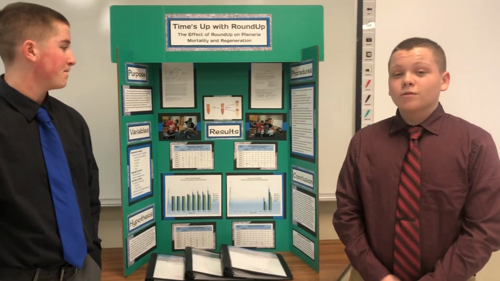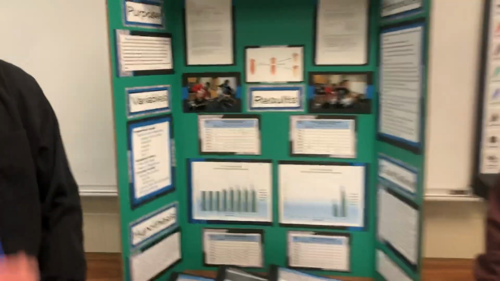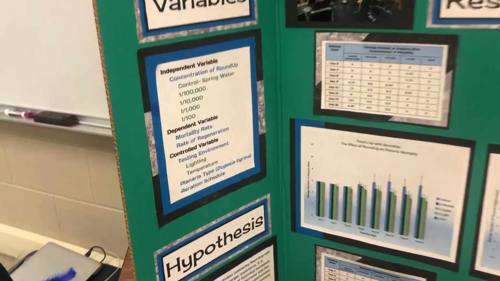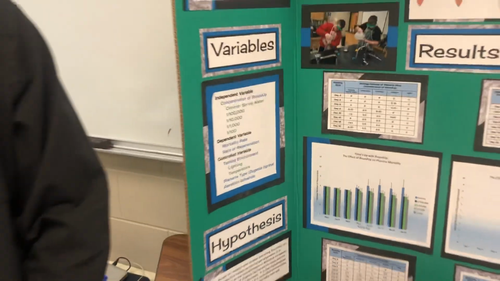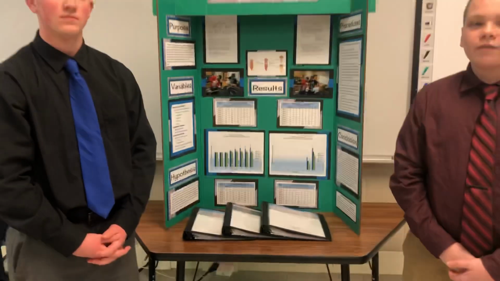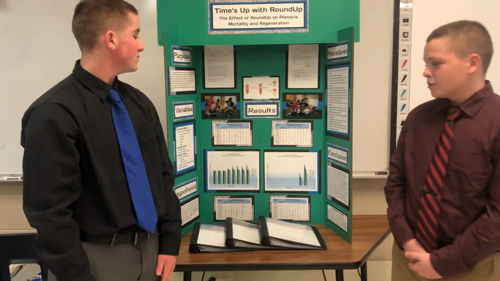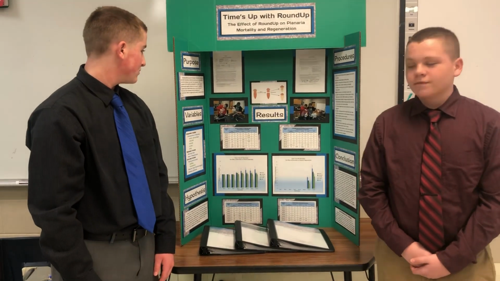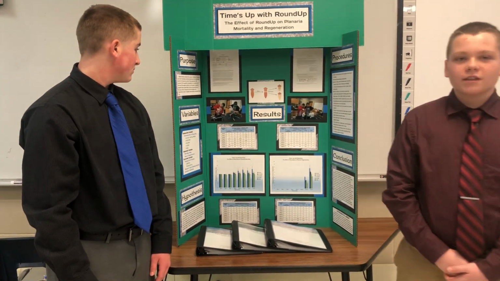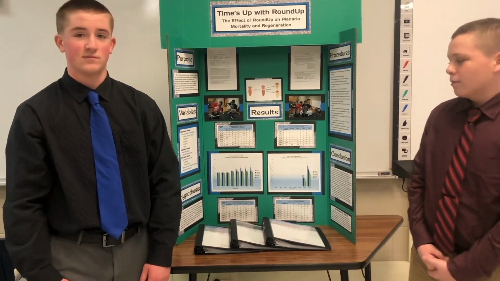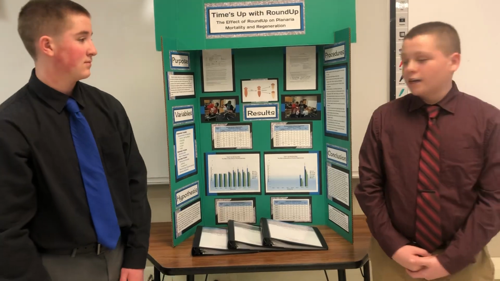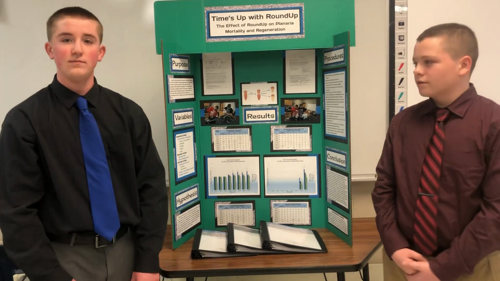The independent variable, which was the thing that we changed, was the concentration of Roundup. We had our control, which is spring water. We had our 1/100,000, 1/10,000, 1/1000, 1/100. We had a dependent variable, which was the thing that we measured, was the mortality rate and the rate of regeneration. And then the controlled variables, which are the things that we kept consistent, were the testing environment, the lighting, temperature, the planaria type, which is Dugesa tigrina, and aeration schedule.